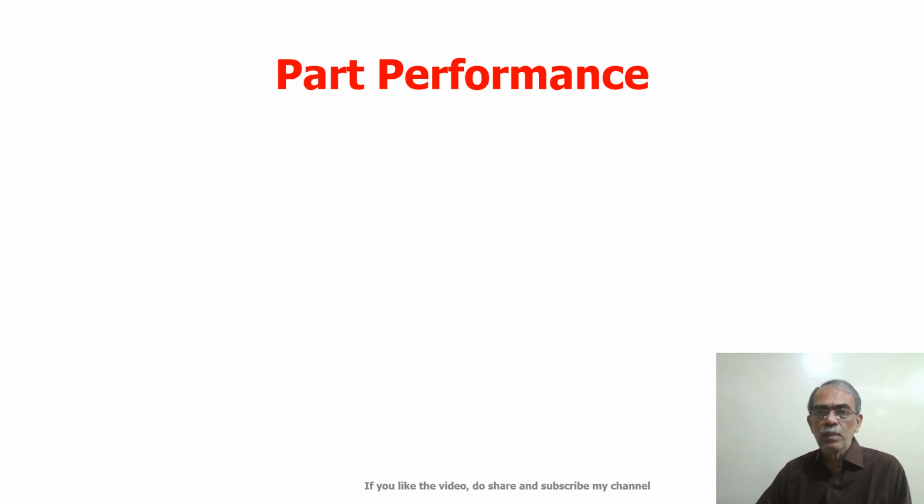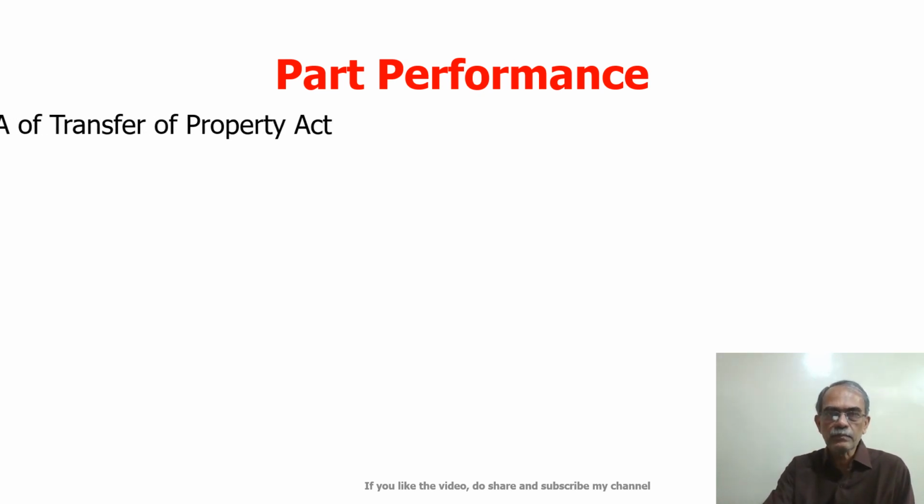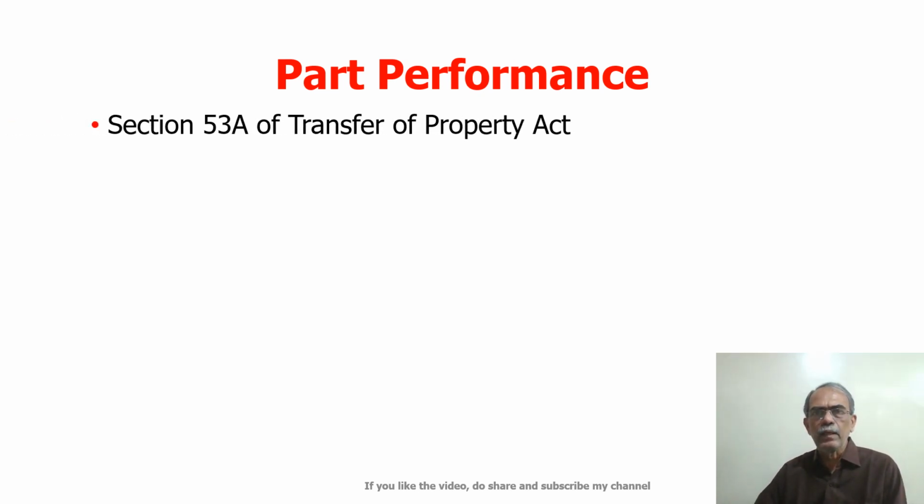Perhaps this issue has been envisaged by the lawmakers, and they have included this provision of part performance in the meaning of the term transfer. Part performance is a creature of the Transfer of Property Act. Section 53A of the Transfer of Property Act says that when there is part performance, that is performance in part, not in full, in certain circumstances transfer is treated as complete.